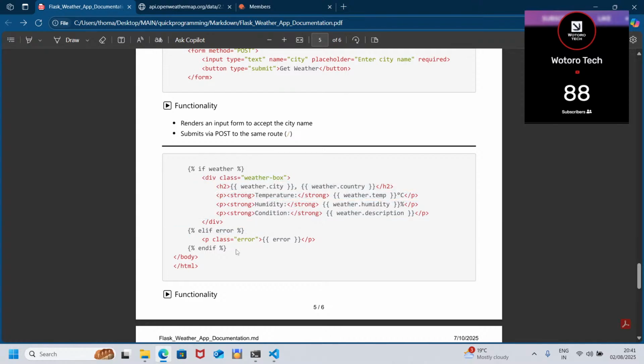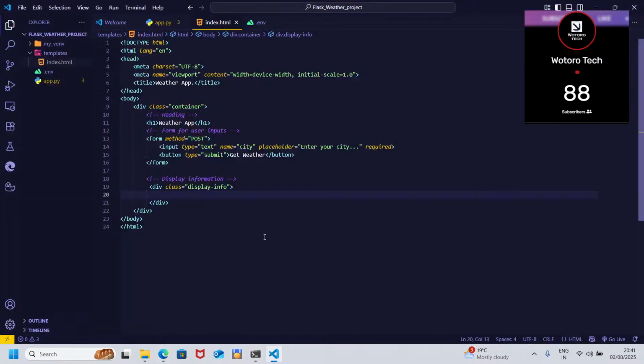I'm not going to copy. We're going to type it so that we understand better. So if weather this and this. Yes, so let's try to implement that. I know it might be strange using if statements in HTML. That is the Jinja. Remember the Jinja that is installed?